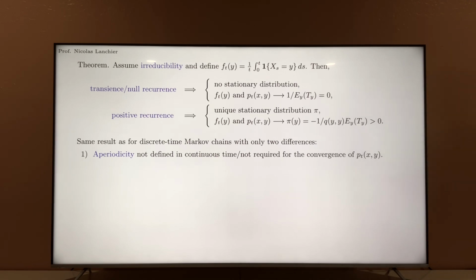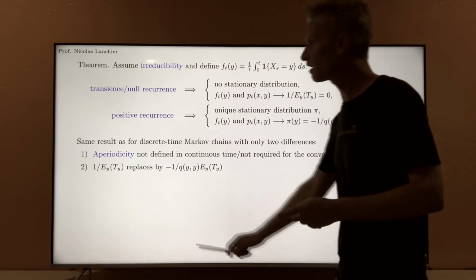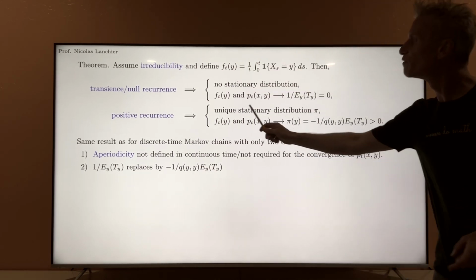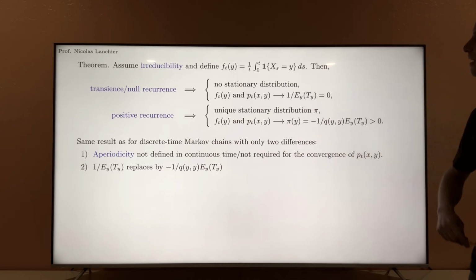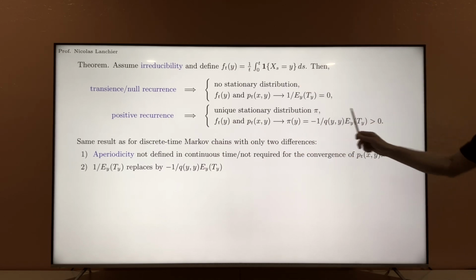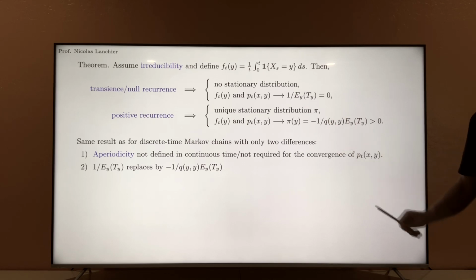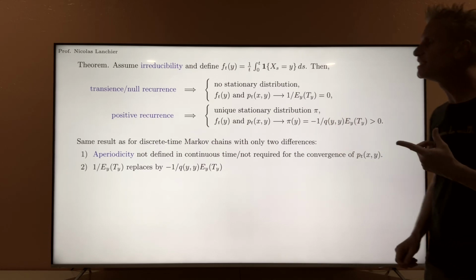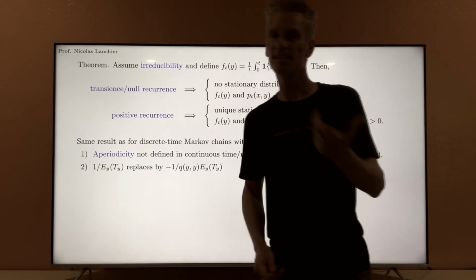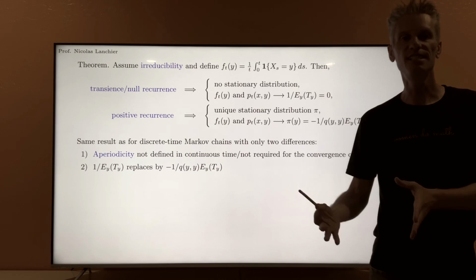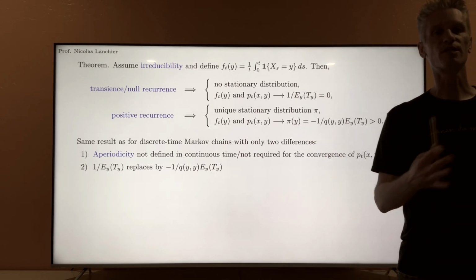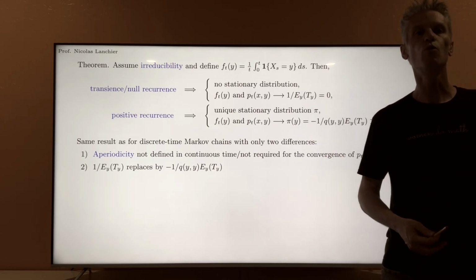The other difference is in the fact that in discrete time, the fraction of time spent in state y converges to pi y, which is equal to 1 over the mean recurrence time. This extra coefficient does not appear. This is because implicitly in discrete time, we assume that at each visit in state y, the process is going to stay in this state 1 unit of time.